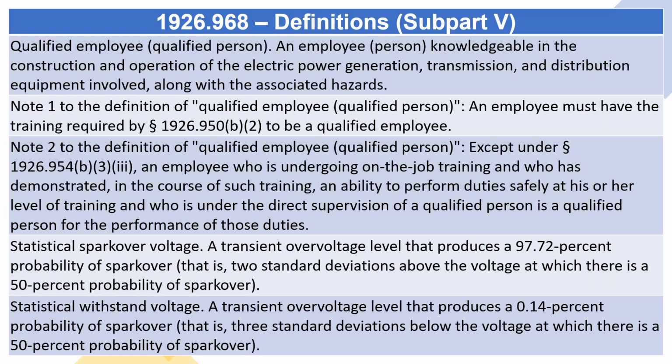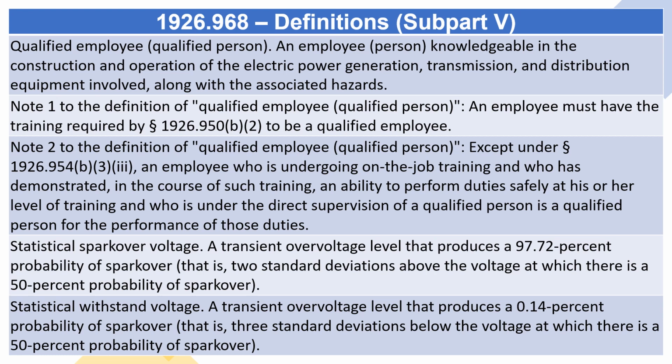Qualified employee, qualified person. An employee, person, knowledgeable in the construction and operation of the electric power generation, transmission, and distribution equipment involved, along with the associated hazards. Note 1 to the definition of qualified employee, qualified person. An employee must have the training required by Section 1926.950(b)(2) to be a qualified employee.